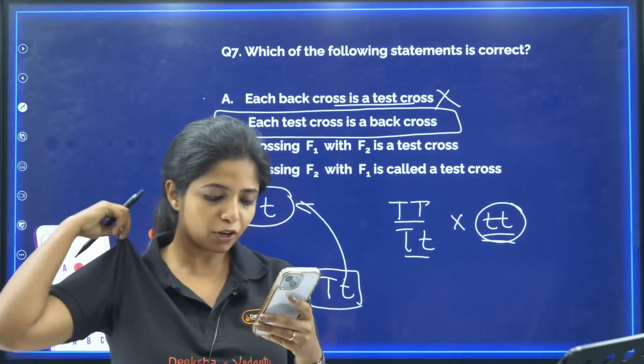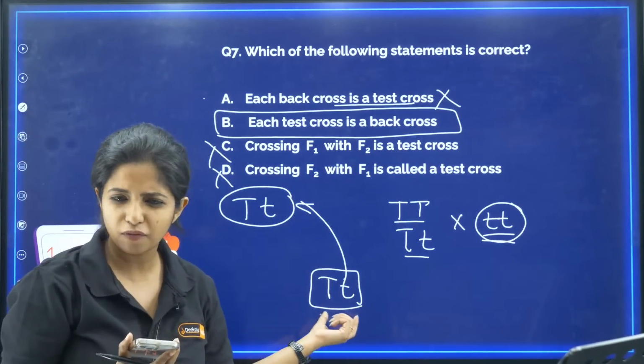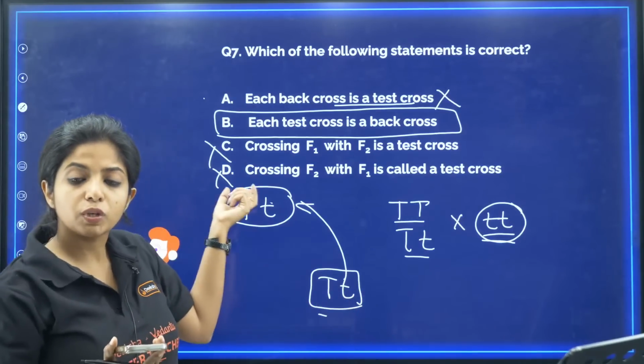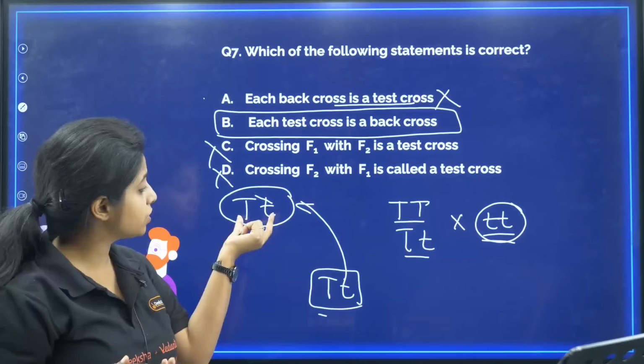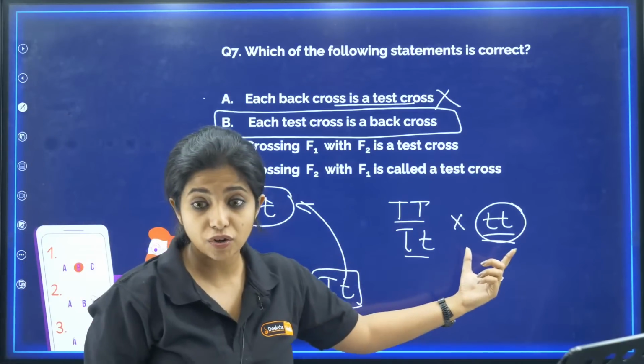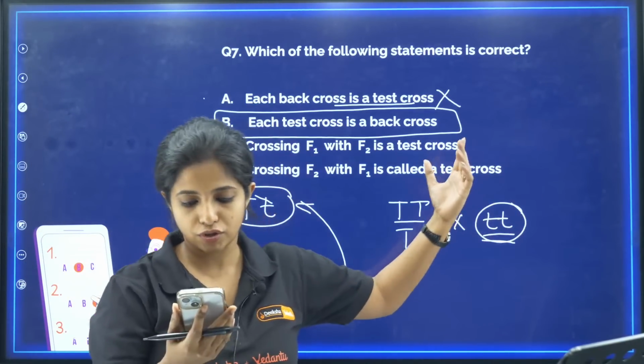Okay? Example of a back cross, basically just like this. For example, I have a plant over here. I am fusing it with the F1 progeny over there. That will be a back cross. I am not worried whether this is recessive or not. But in the case of test cross, I am making sure I am crossing with a recessive parent plant. That is a test cross.